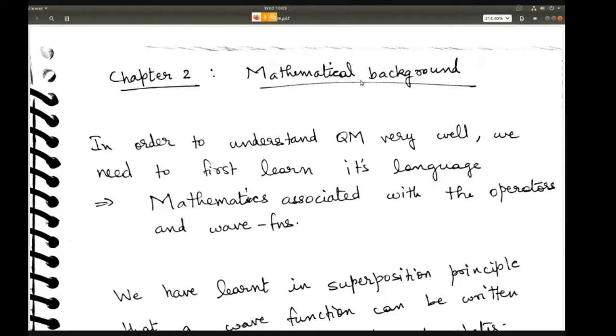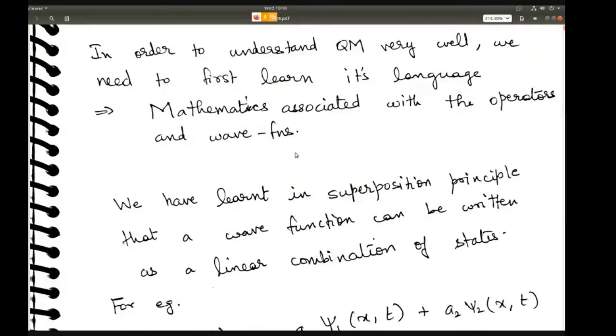But before going into that, we need to learn what is the notation that quantum mechanics uses, and what is the kind of mathematical operations that you do on quantum mechanical wave functions, on quantum mechanical wave vectors or vectors, state vectors, and all of that. So that's why we first need to learn the mathematics.